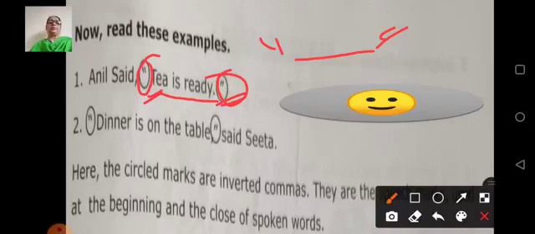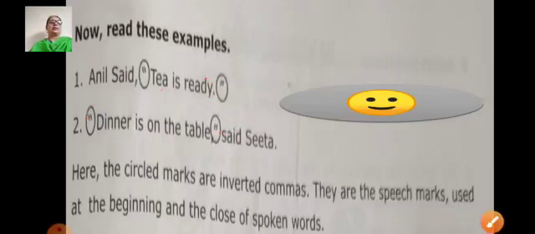Dinner is on the table, said Sita. Now what did Sita say? Dinner is on the table. So the spoken words we put in the inverted commas. Here the circle marks are inverted commas. They are the speech marks used at the beginning and the close of spoken words. Whichever words the speaker has spoken, we have to put them in these inverted commas.